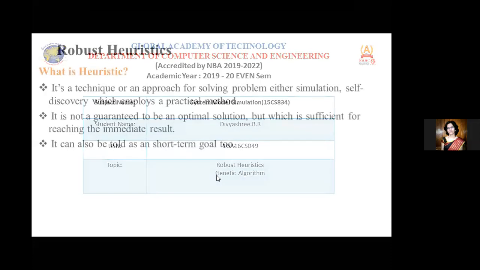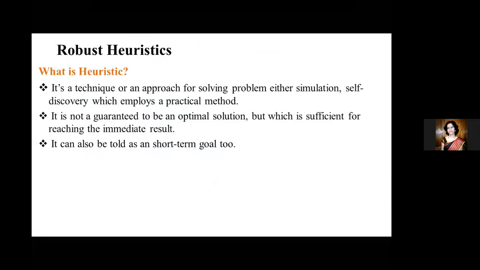So first, before going to what robust heuristics is, let's see what a heuristic actually is. It's basically a technique or an approach for solving a problem, either a simulation problem or a self-solving discovery kind of problem, that employs any kind of practical method which will be useful in our real life. You can't guarantee an optimal or perfect solution here, but you can get to an immediate result. This is also called a short-term goal.